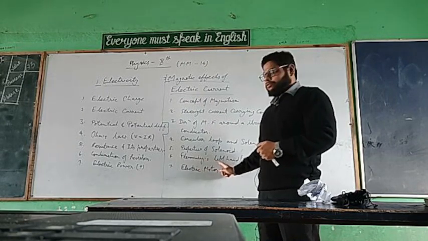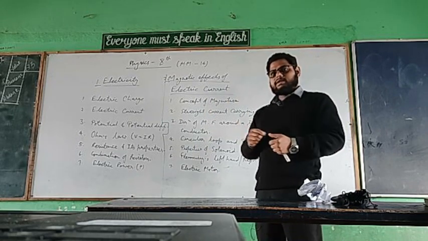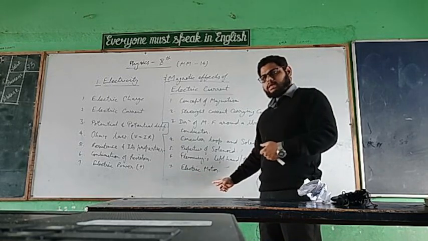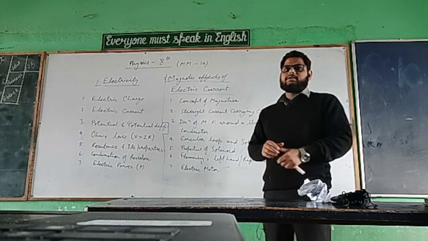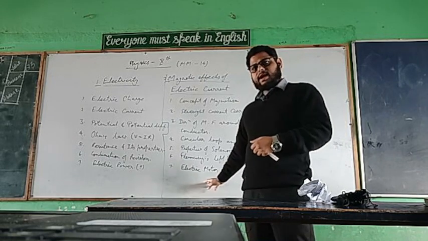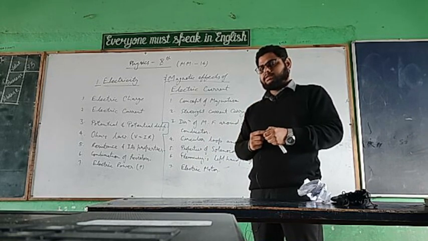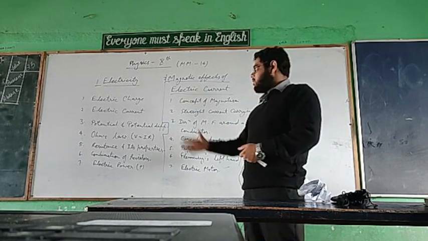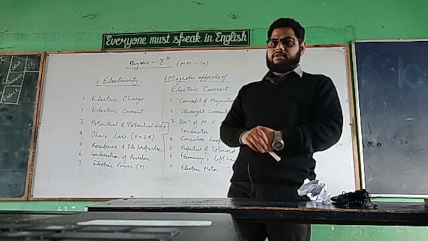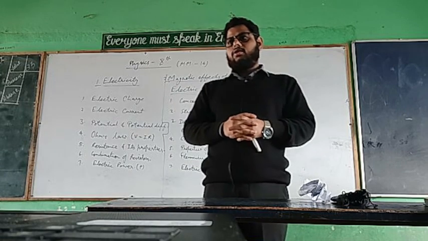Based on Fleming's left hand rule, the direction of force when the current carrying conductor is placed inside a magnetic field, we will study the electric motor. Electric generator was also in the syllabus, but this year it has been reduced from the syllabus, but the electric motor is there. Similarly, an electric generator also works, but the process is a little bit reversed. We will check it later on. So all these topics are there that we have to discuss this year, and I think within 15 to 20 lectures we will be able to cover all these topics with proper questions and all the examples.